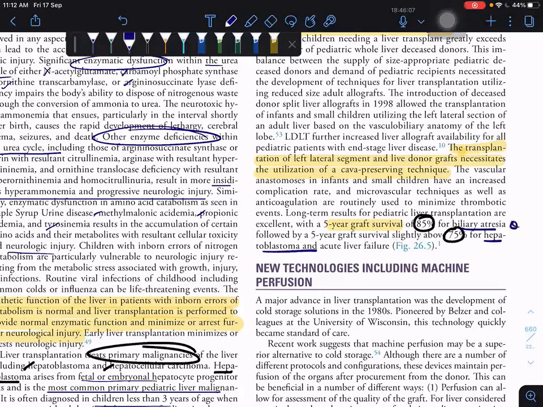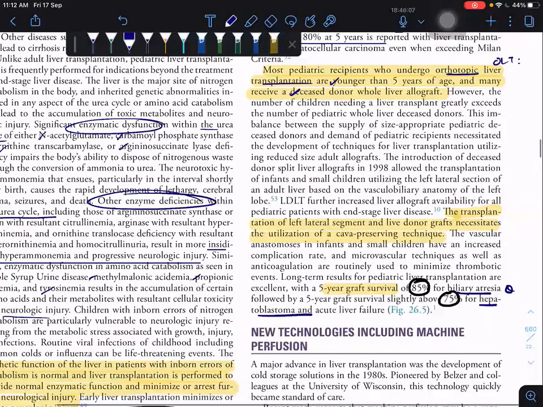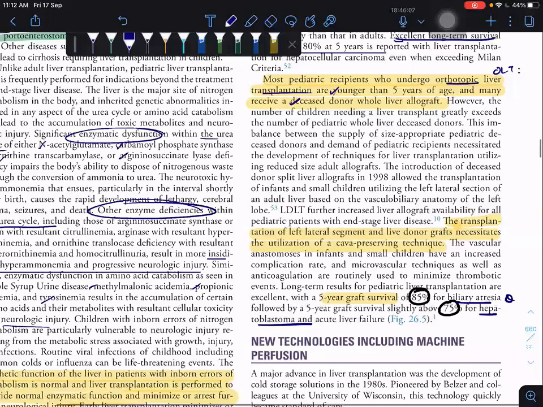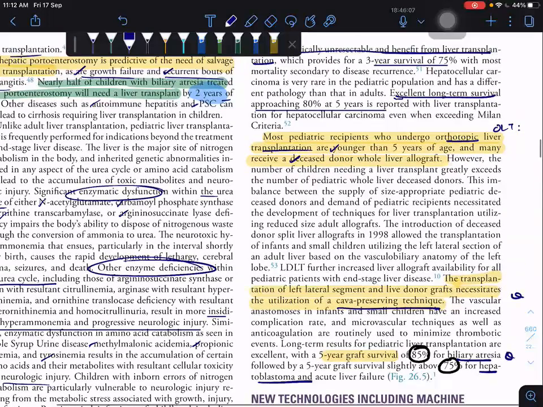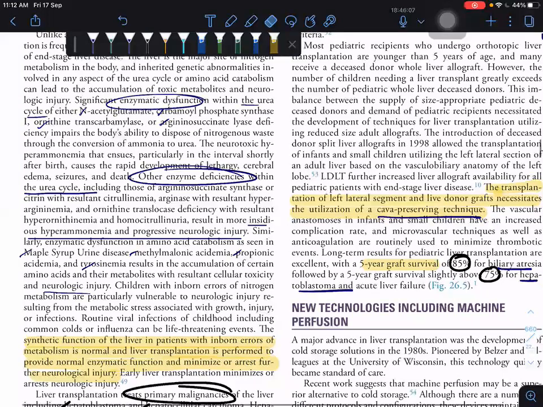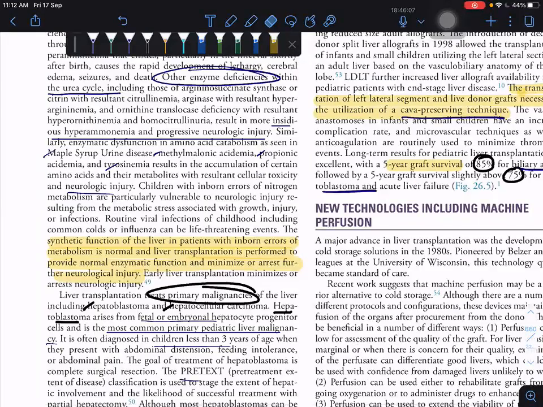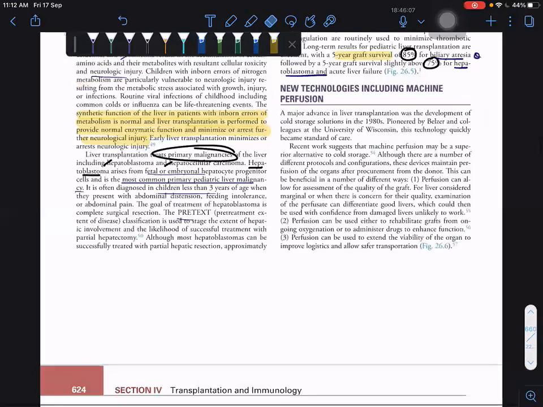So it's an important MCQ. The rest is not MCQ, but this one more important thing can be asked.